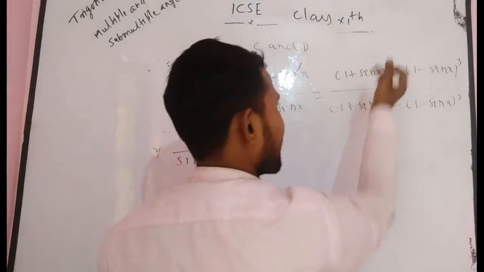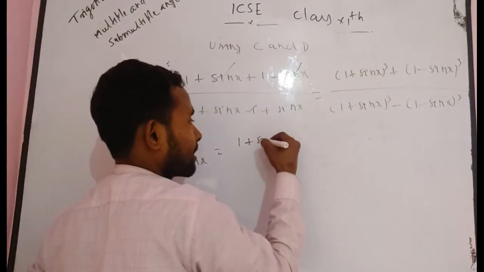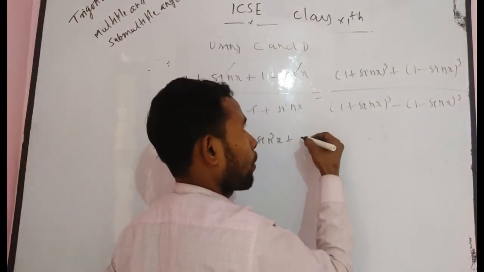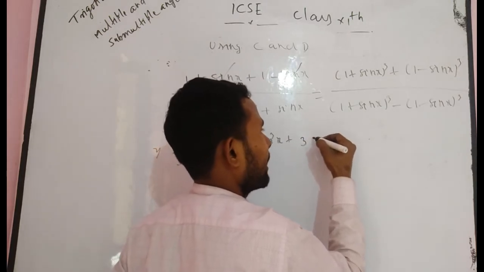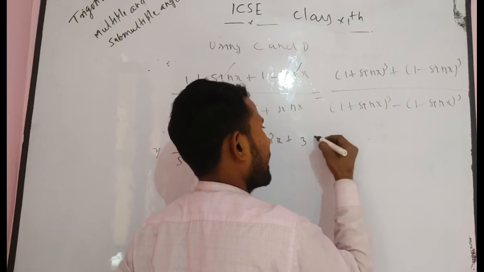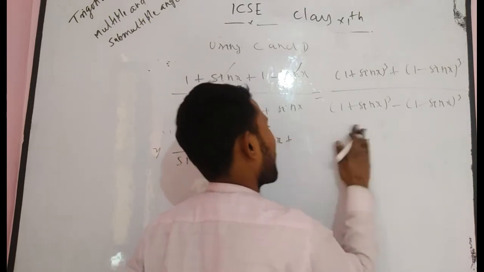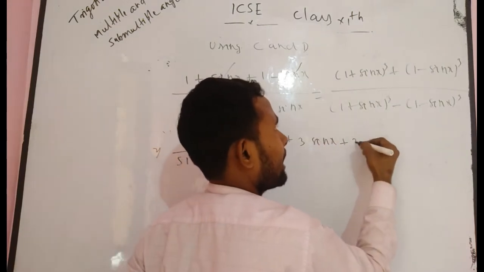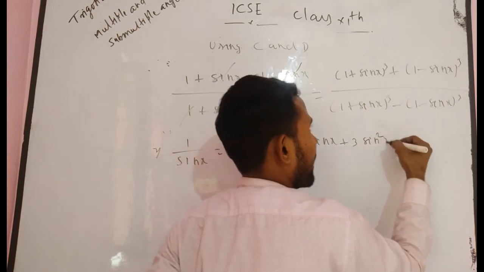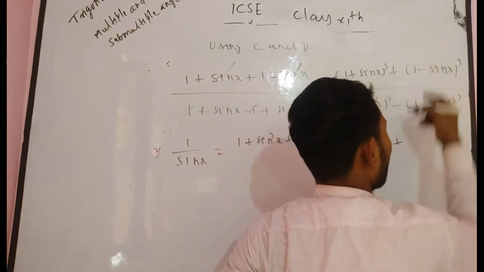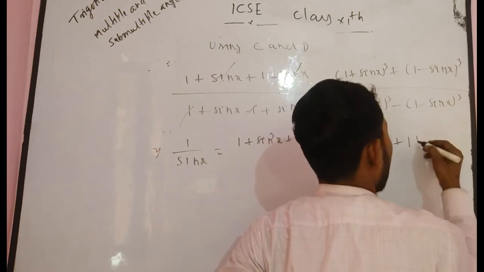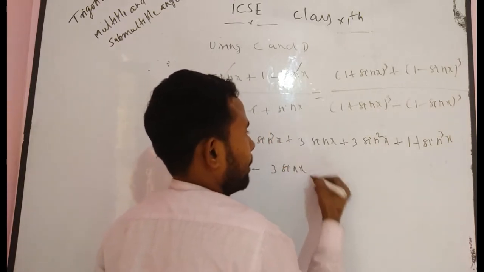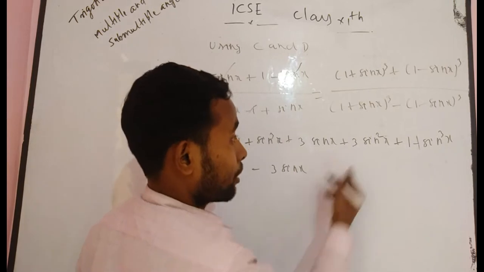Now 1 plus sin x whole cube can be converted: 1 cube plus sin cube x, that is a cube plus b cube plus 3a square b plus 3ab square. Write the expanded form: 3a square b, that means 3 sin x, plus 3ab square.